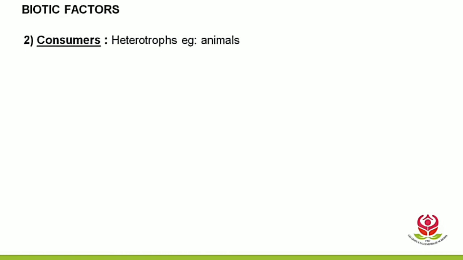The second type, consumers. As the word suggests, consume, that is they eat, they do not produce their own food, that is why they are called heterotrophs. Example, animals. Now consumers, we have three types.